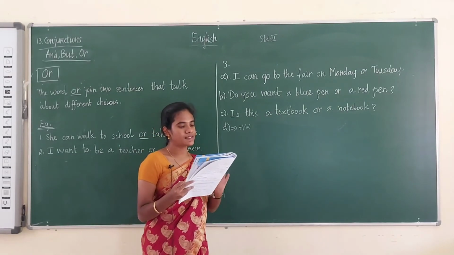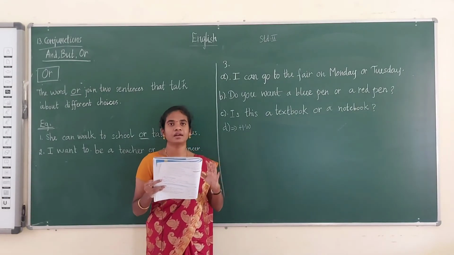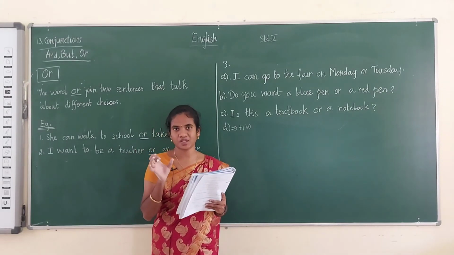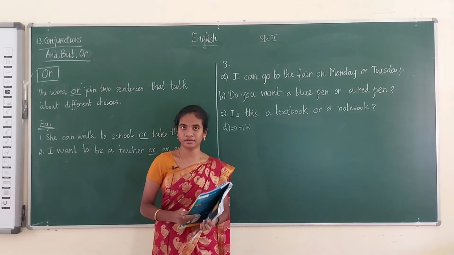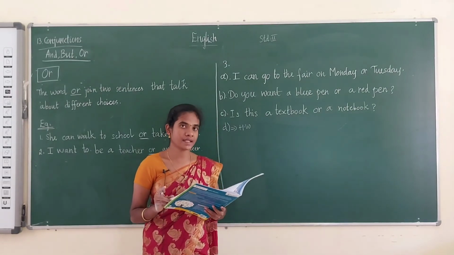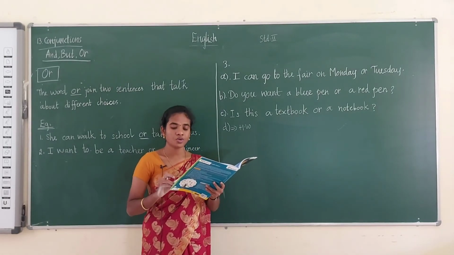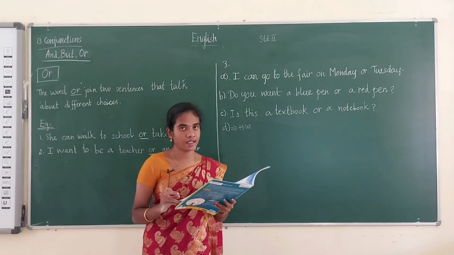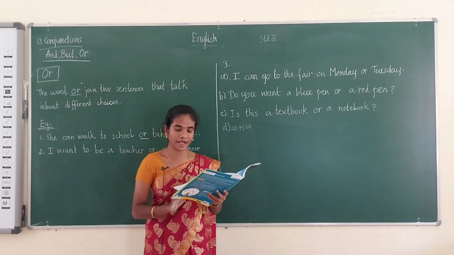See the fourth exercise. Use but, or, and to complete the following sentences. Okay, so here you have to write the conjunction. Okay, based on the sentence you have to write and, but, or. So far we have learned about three conjunctions, right? And, we use and to combine two sentences into one. And but, the word but is used to join two opposite ideas in a sentence. In a sentence, if there are two opposite ideas, we have to use the word but.